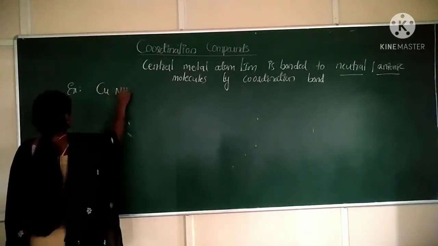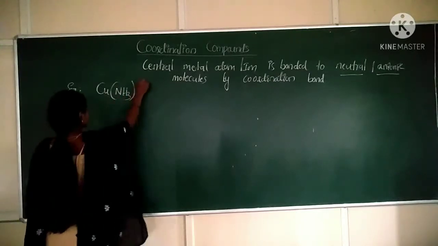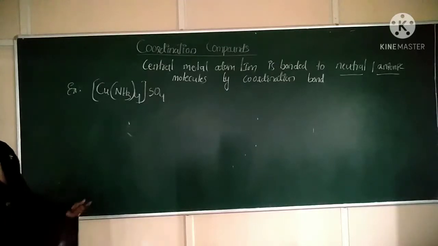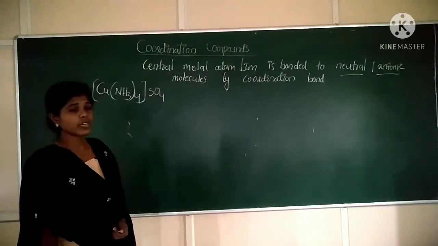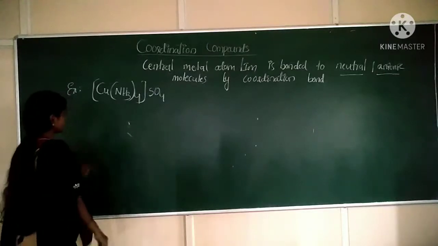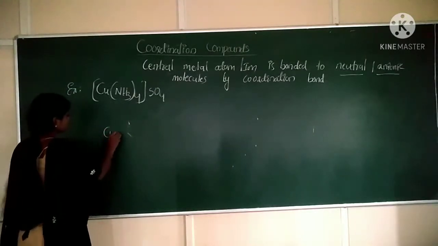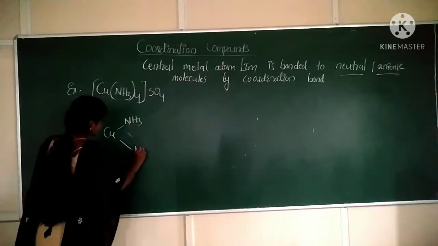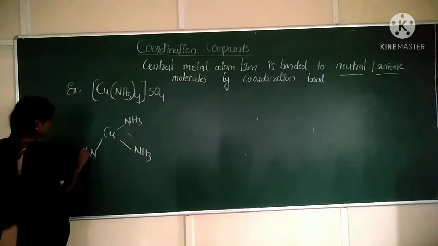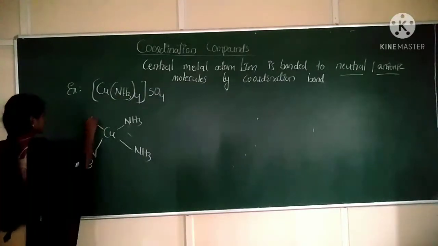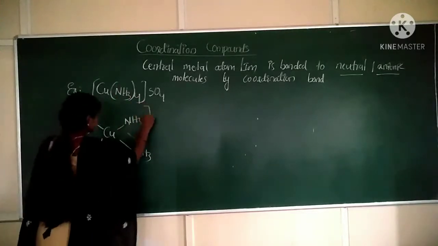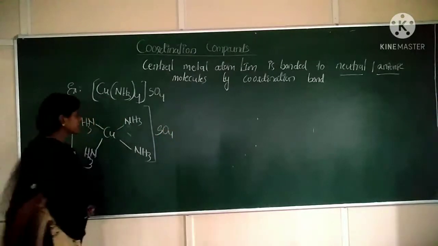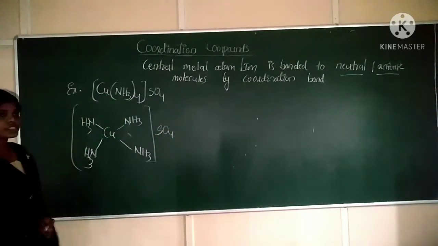Let us take an example: Cu(NH3)4 SO4. This is one example of a coordination compound. Now write its structure: [Cu(NH3)4] with SO4 outside the square bracket. So this is the structure of a coordination compound.